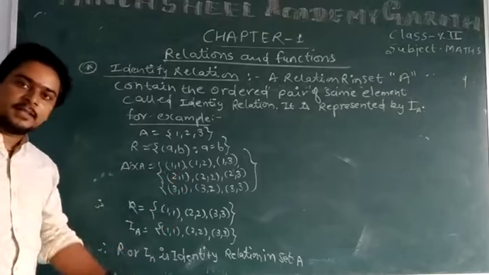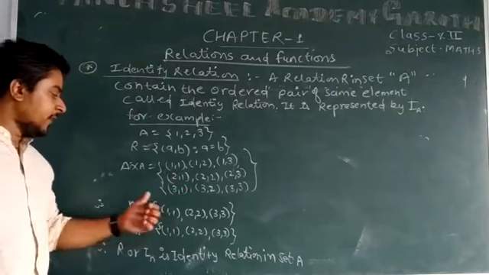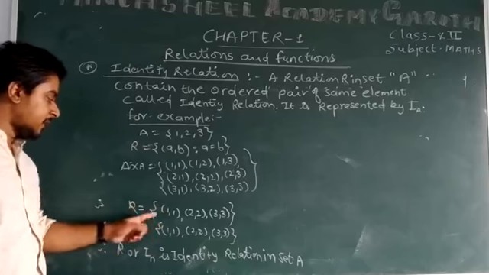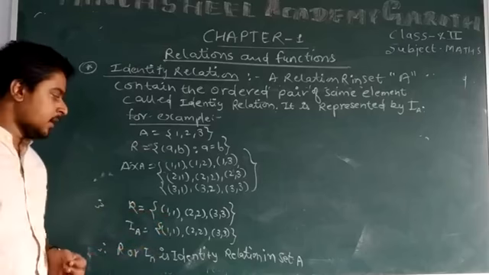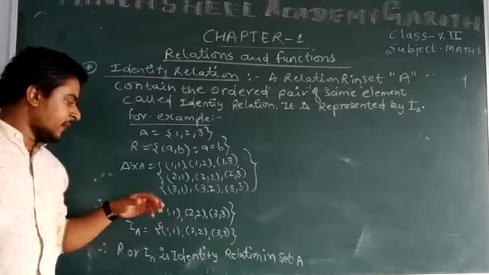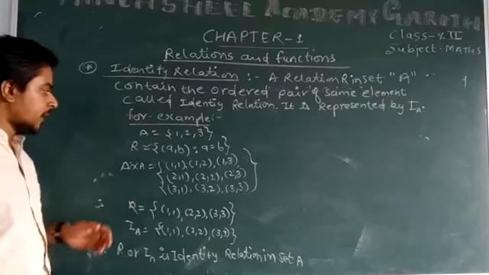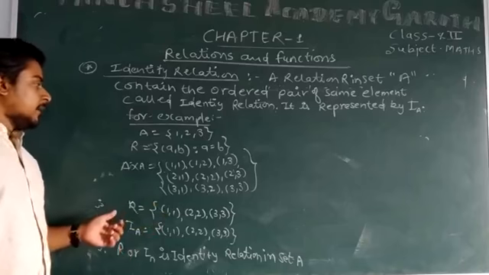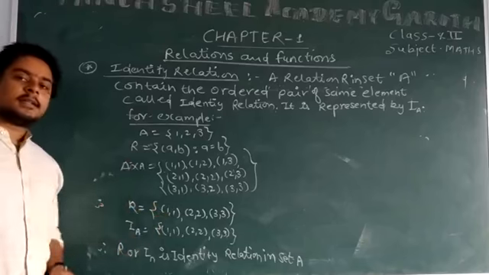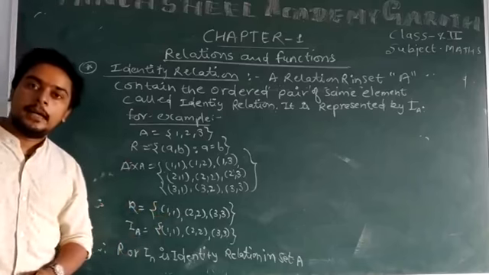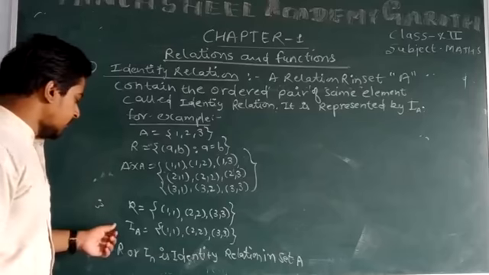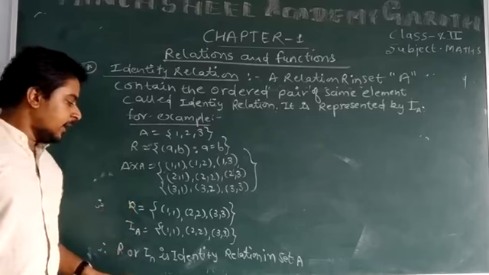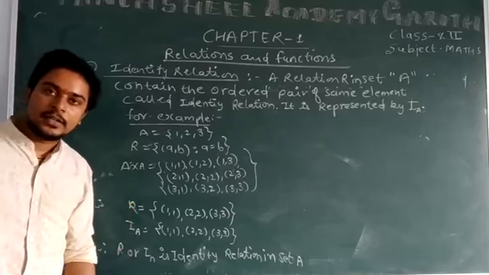It means the first element is 1 and the second will also be 1. Similarly, if the first element is 2, the second is 2, and all the possible pairs like that we have taken in R. Because it contains the same element in each ordered pair, it is the identity relation in A.